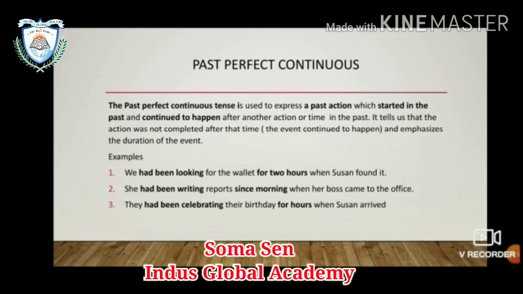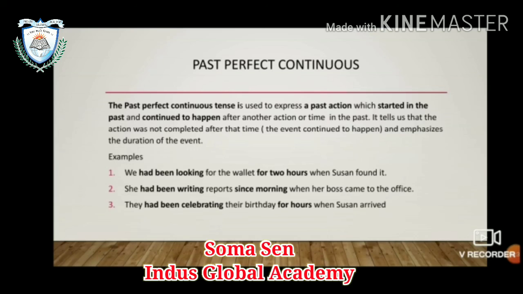She had been writing reports since morning. So it had started, and after it had started, it continued for the whole morning. When her boss came to the office, they had been celebrating. It had started, and after it started, it continued for some time, for hours. So every time you see the beginning of a past action, and continuing of the past action for some time.